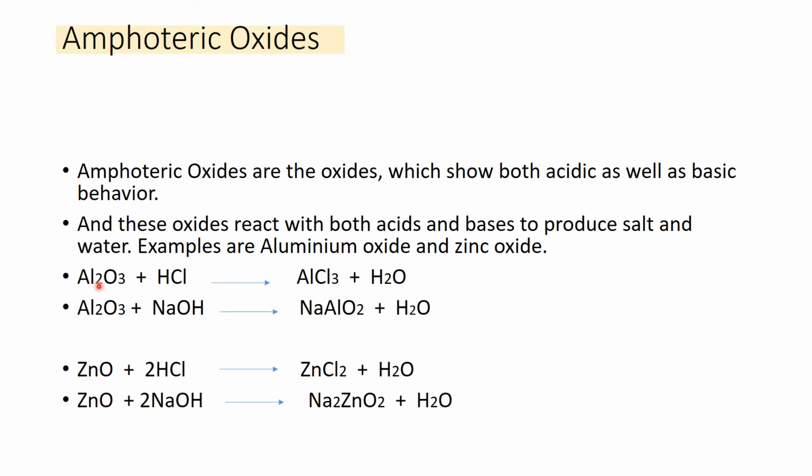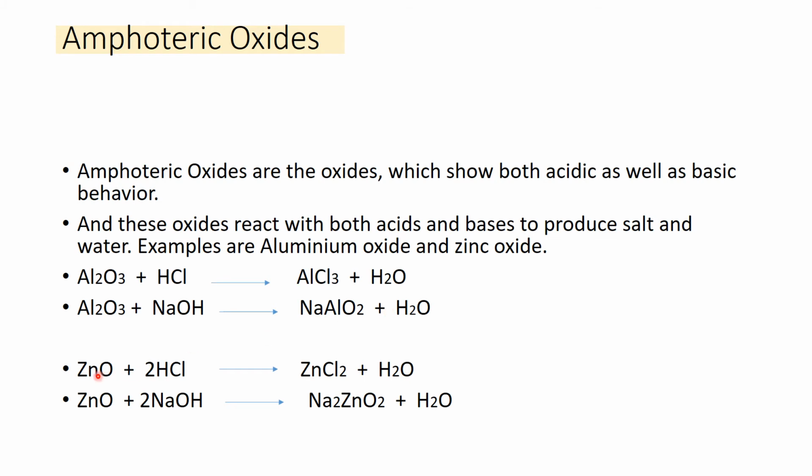You can see the reaction. This is aluminum oxide reacting with hydrochloric acid. So here it is the acid, and the oxide shows basic behavior and forms salt and water, that is aluminum chloride and water. This reaction is a neutralization reaction: acid plus base gives salt and water. Here this aluminum oxide reacts with a base and shows acidic behavior. So again, acid plus base gives salt and water. This is sodium aluminate, NaAlO2, that is sodium aluminate, plus water.